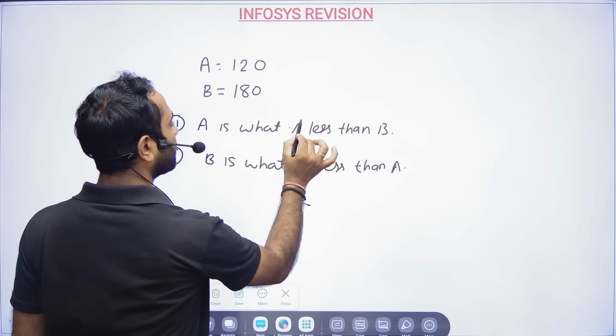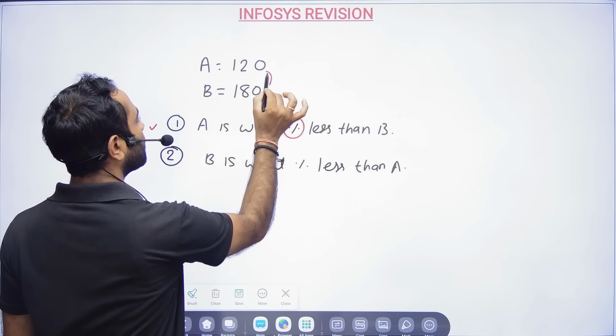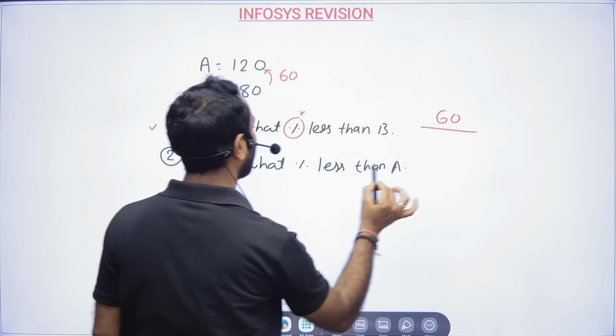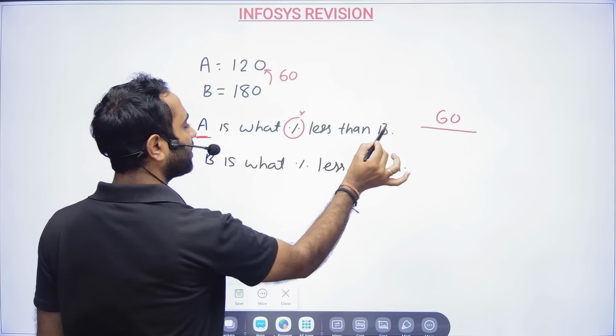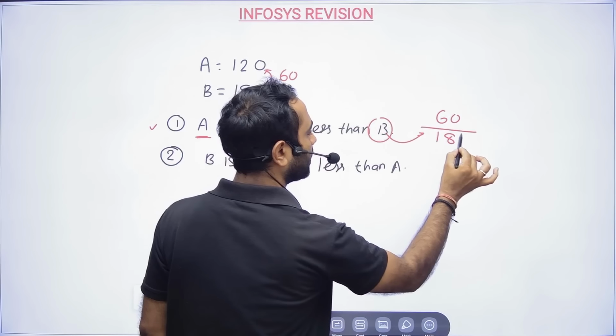Question number 1. Forget that there is a percentage for some time. A is what value less than B? So sir, A is 60 less than B. Okay, now A is getting compared with whom? B. So put B down. B is 180 into 100.